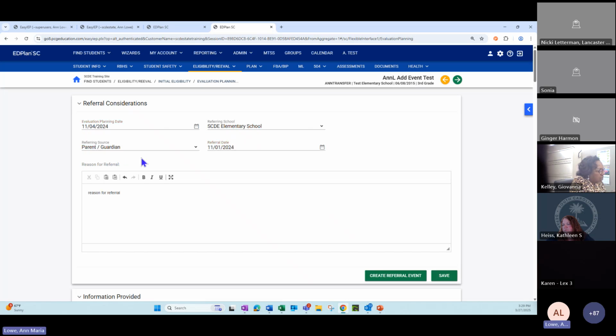All right, so are we talking about the evaluation planning date here? Which dates are we referring to? Yep, the referral dates? So I think the ask was where those dates were pulling from.